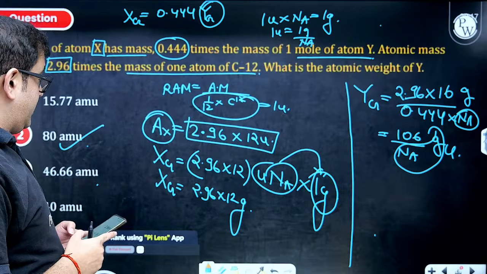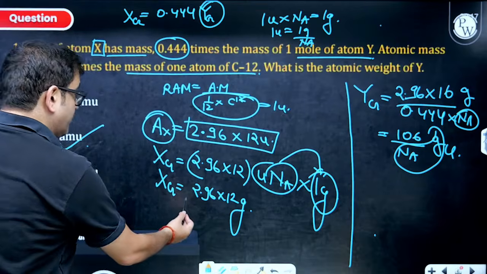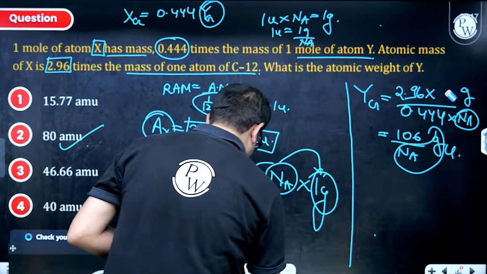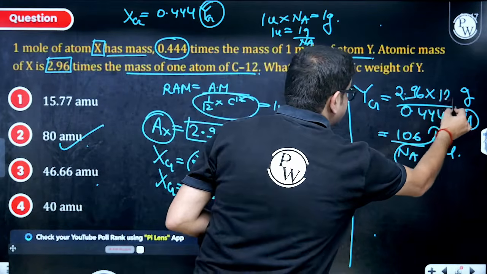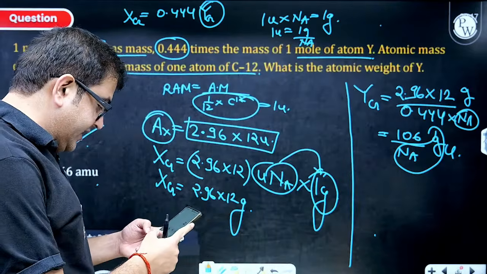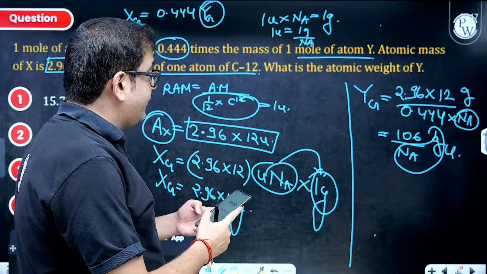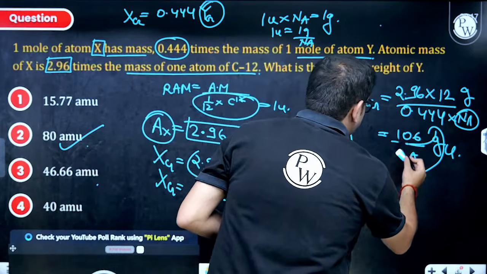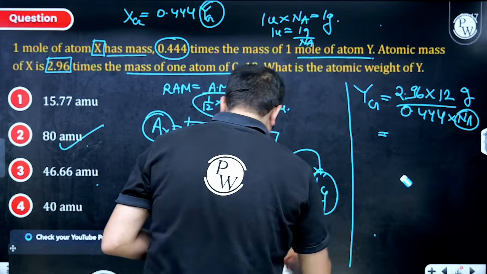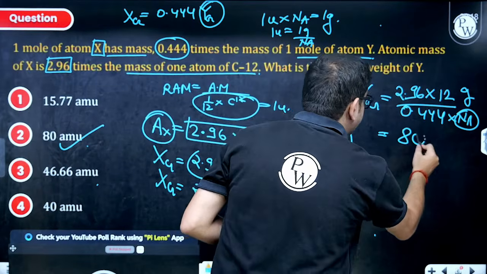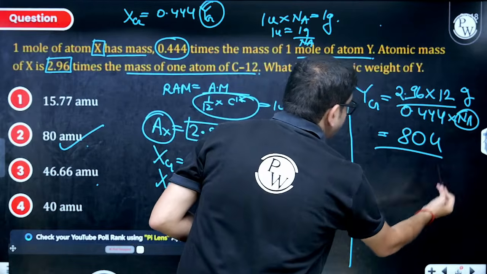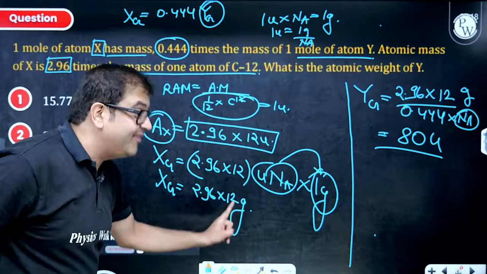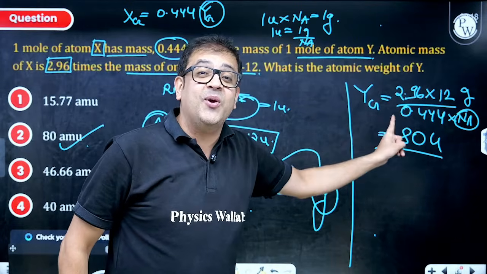Okay. Beta, this is 2.96 into 12. By mistake, I have written this 12 as 16. So first mistake is this. So I have to do 2.96 into 12. And then I have to divide this by 0.44, which will definitely give you 80. So my bad, instead of 12, I have written 16. And once you will solve, you will get 80. So my bad, here it was 2.96 into 12. And rather over there, I have written 2.96 into 16.